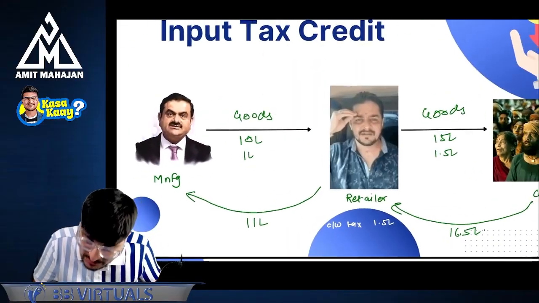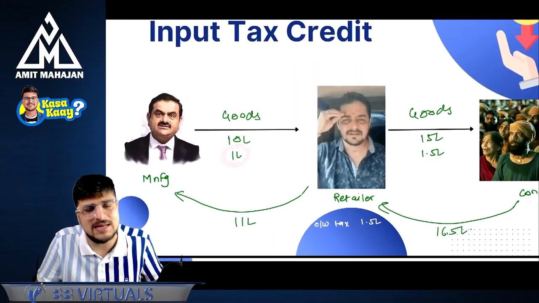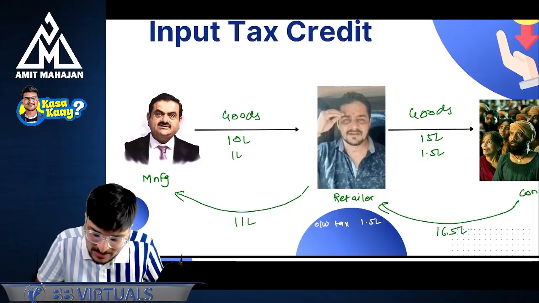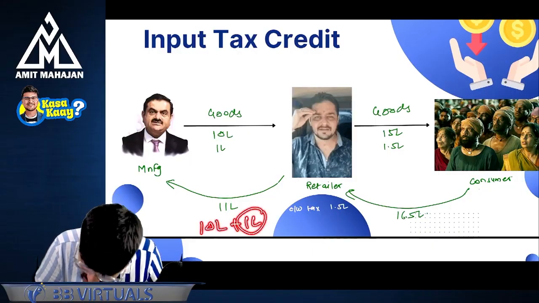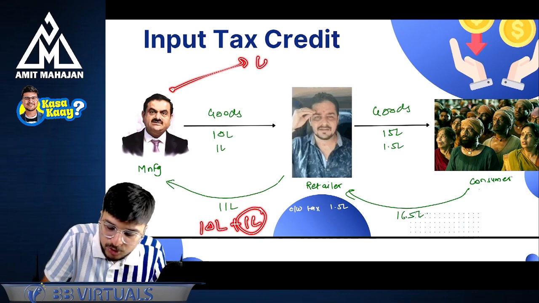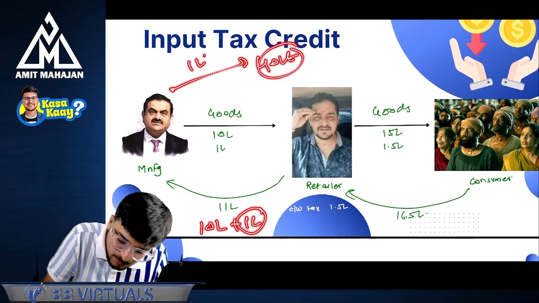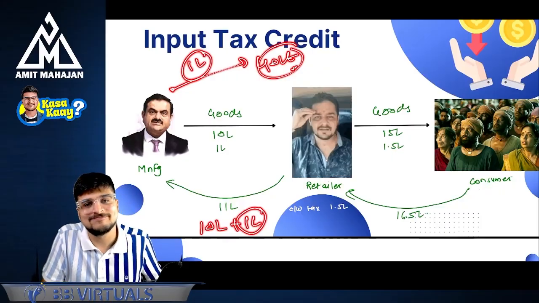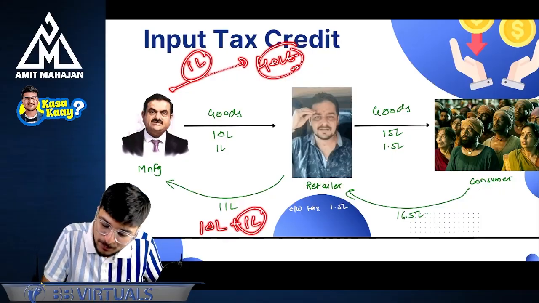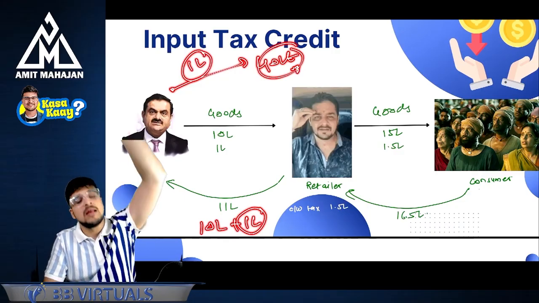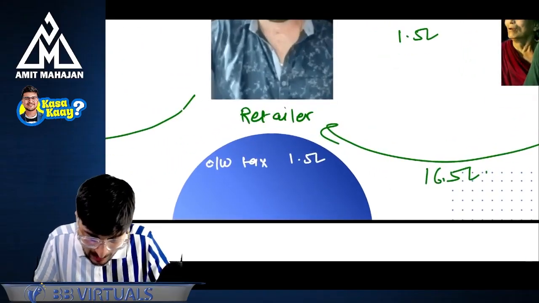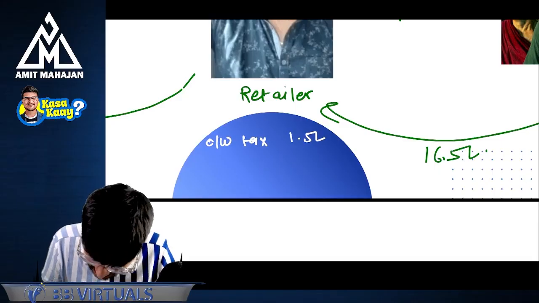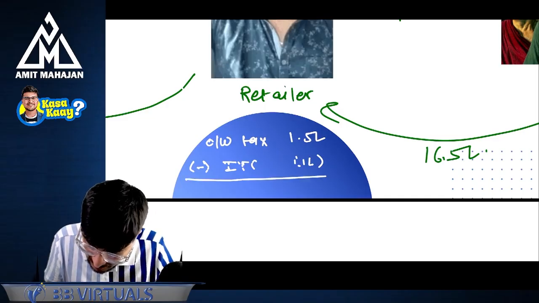But on the same goods, the retailer has already paid 1 lakh rupees of tax at the time of purchase. Because the retailer paid 11 lakhs, which means 10 lakhs plus 1 lakh. This 1 lakh rupees, the manufacturer must have paid to the government. So this 1 lakh rupees is already with the government for these goods. And I have to pay how much? 1.5 lakhs. I am telling the government: you already have my 1 lakh rupees, so I'm not going to pay 1 lakh rupees once again. My outward tax is 1.5, but I will be able to take a credit of 1 lakh.